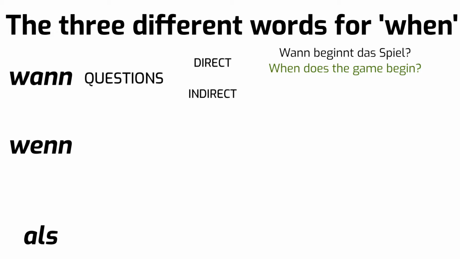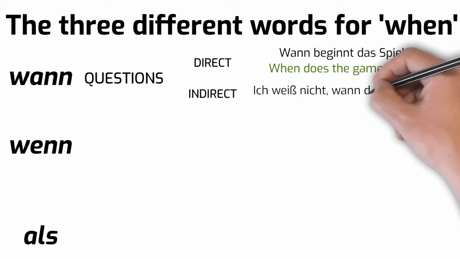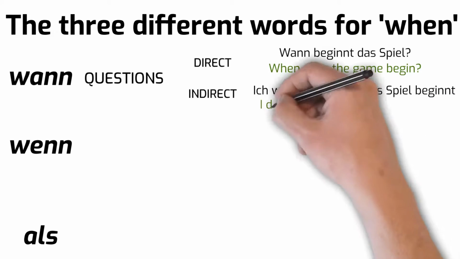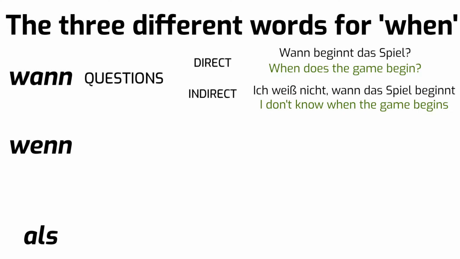Here's an example of an indirect question. Ich weiß nicht, wann das Spiel beginnt. I don't know when the game begins. It's indirect because it's not a question itself, but it's expressing the idea of a question within a statement. What these two examples have in common, however, is that they are asking the question at what time.